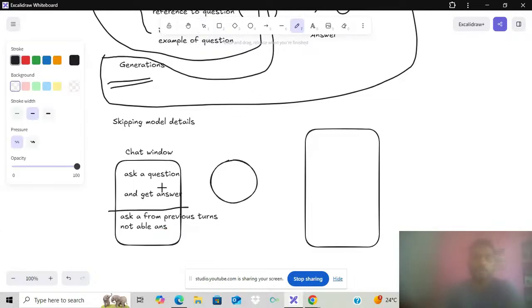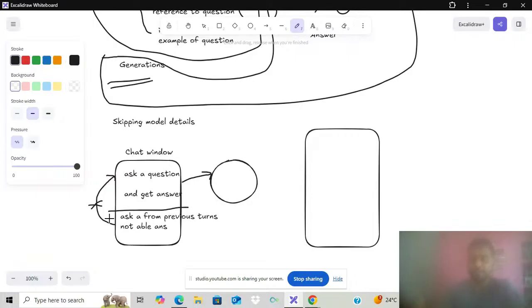So what is happening here? When we ask a question in a chat window, such as what is the capital of India, they will answer that the capital of India is New Delhi. Again, we ask a little bit of detail about what we asked earlier, for example, in the previous question, which country did I mention? Then the model will not be able to answer, so that is the main issue.